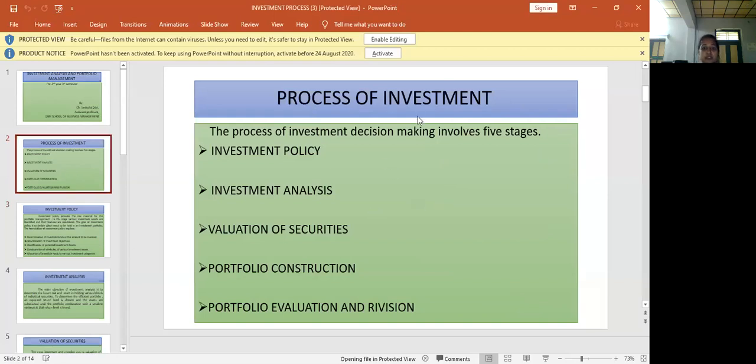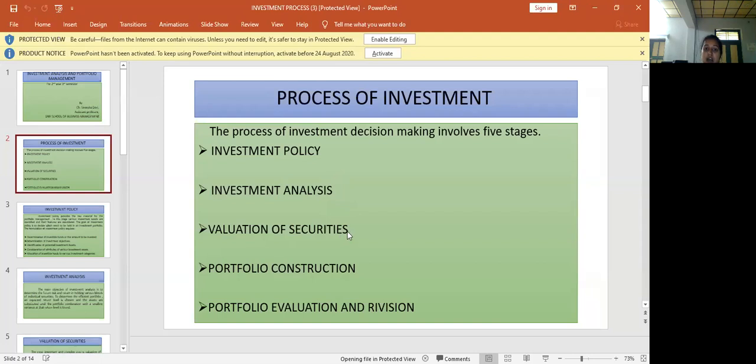Okay, ma'am. The process of investment has 5 stages. First step is investment policy. We have to frame some policies and rules and regulations when we want to make an investment. After that, we have to analyze that policy, whether it is wrong or right. And the third one is valuation of securities.